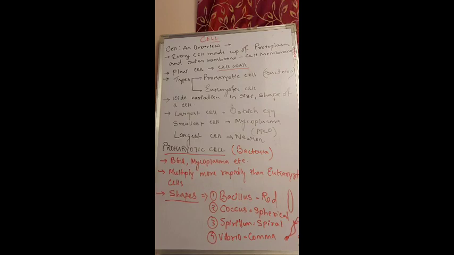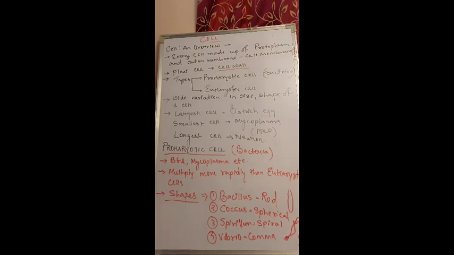So the outside membrane, that means enclosing the protoplasm, only the cell membrane is present on the outside. Based on the functions and structure, there are mainly two types of cells: one is the prokaryotic cell, one is the eukaryotic cell. Prokaryotic cells are primitive to the eukaryotic cell, and the prokaryotic cell is mainly seen in bacteria, which we also call prokaryotes.